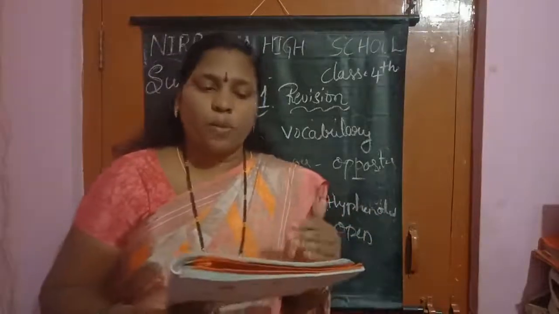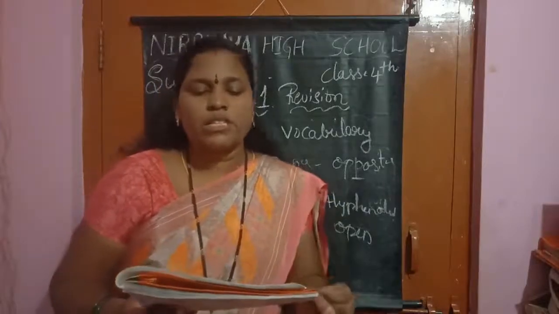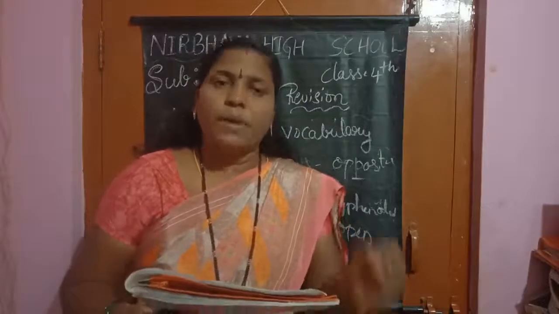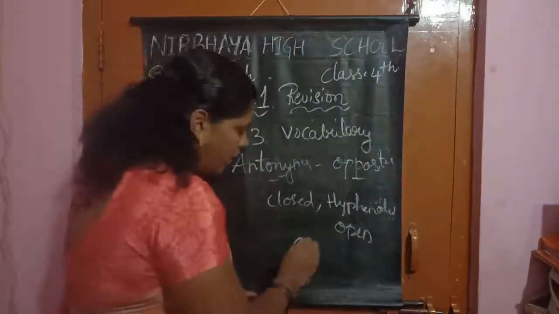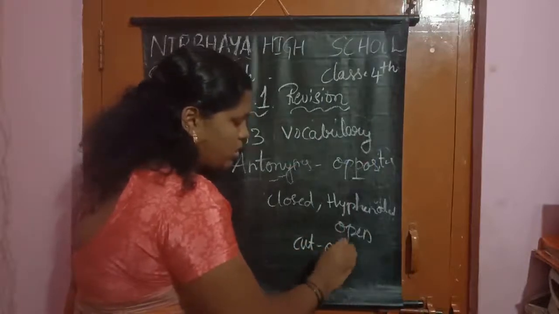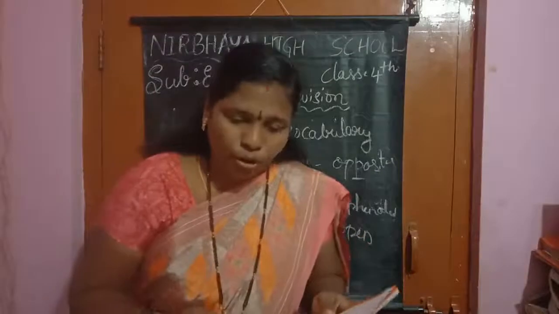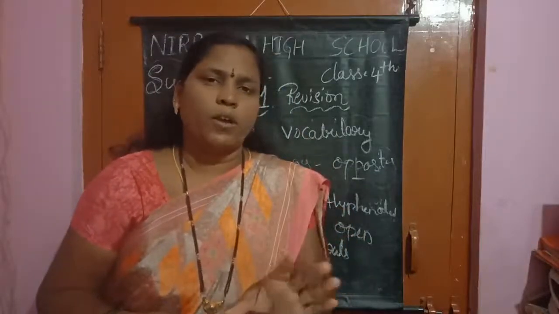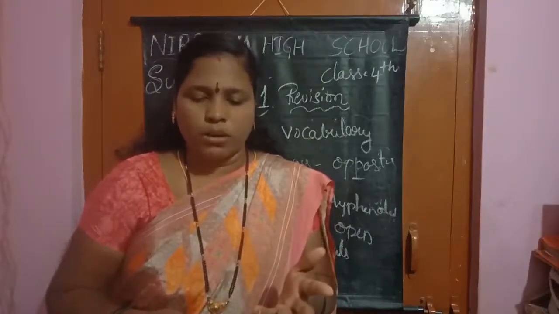Here, closed form means what? The 2 words are blended and we write them together. They are called closed form, like lifeless, outdoors. Hyphenated means we put a hyphen and write, children. See, I am writing here cut-outs. Here I am using the hyphen, so it is a hyphenated form. Open form means 2 different words. We write them separately, but we pronounce them together.